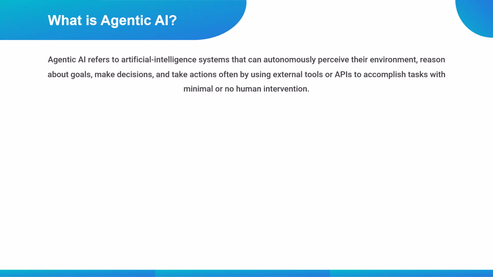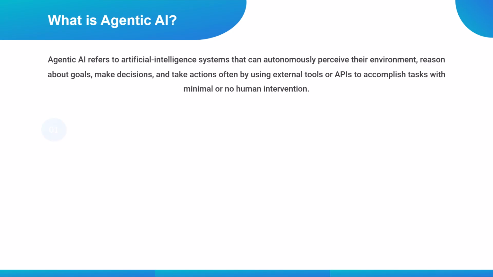Let's start by understanding what agentic AI actually means. Agentic AI refers to artificial intelligence systems that can autonomously perceive their environment, reason about goals, make decisions, and take actions, often by using external tools or APIs, with minimal human intervention. Now let's break that down. Unlike traditional AI models that only generate responses, agentic systems operate with intent. You provide a goal, and the system determines how to achieve it.